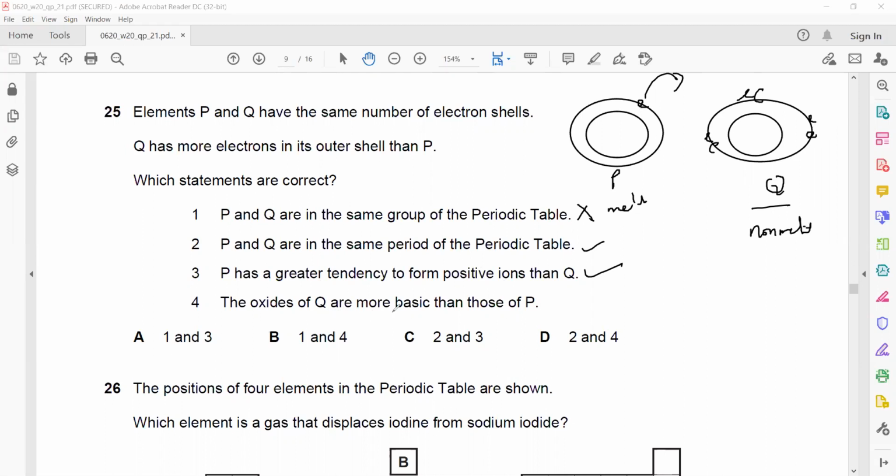The oxides of Q are more basic. That's wrong, because if Q has more electrons, Q is a non-metal, and non-metal oxides are acidic and metal oxides are basic. So Q will not form a basic oxide, it will form an acidic oxide. So this is wrong. So which two statements are correct? 2 and 3 are the right statements.